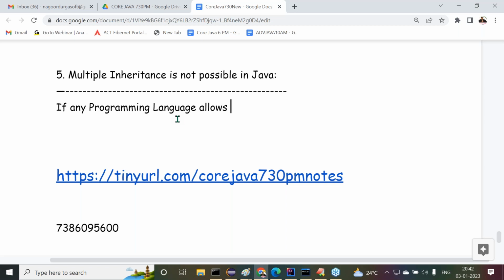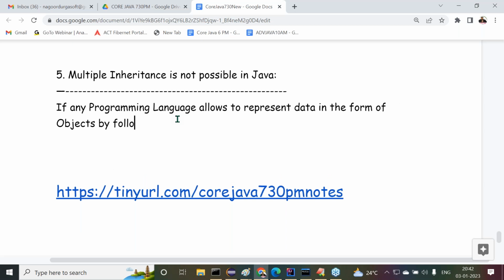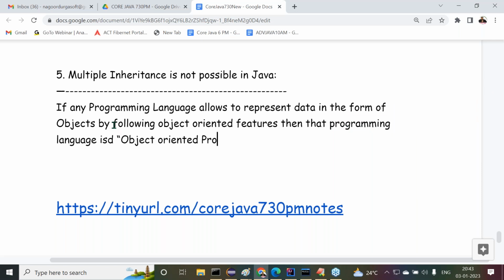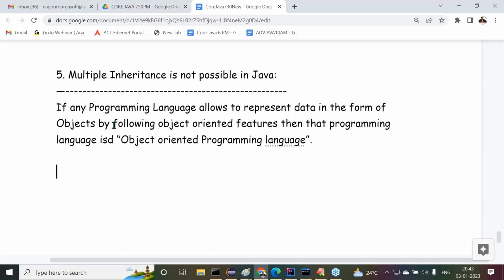If any programming language allows us to represent data in the form of objects by following object-oriented features, then that programming language is an object-oriented programming language. Very simple.